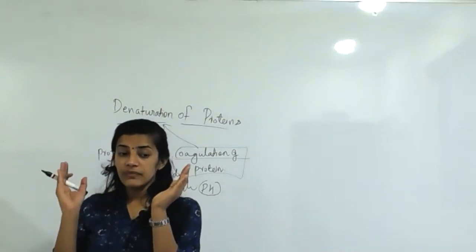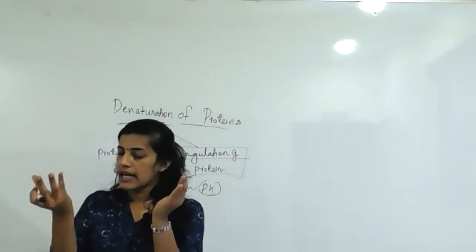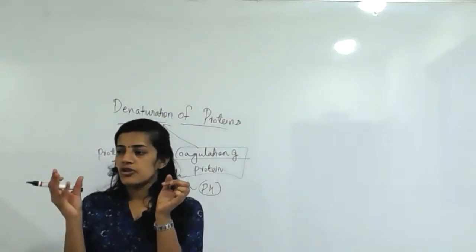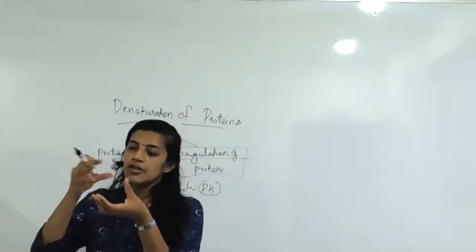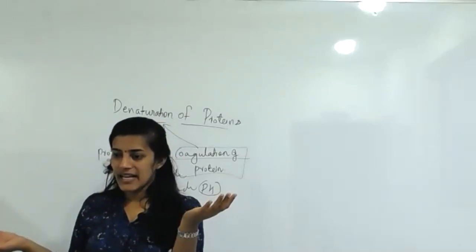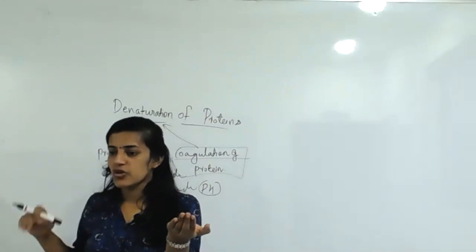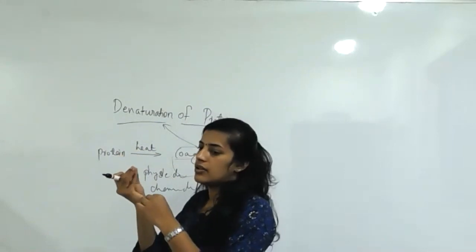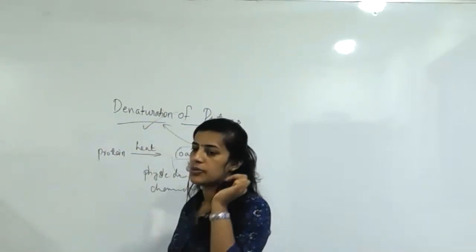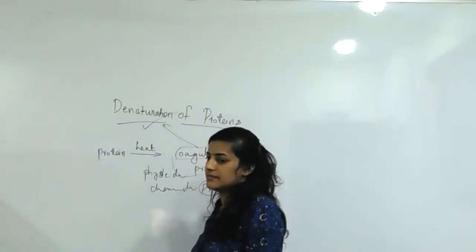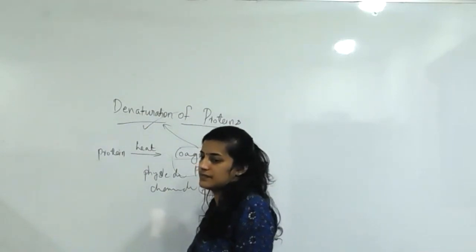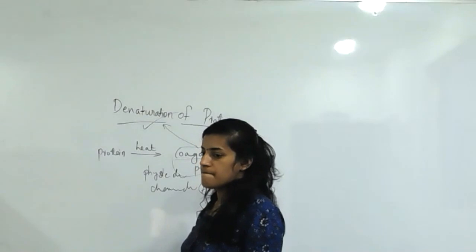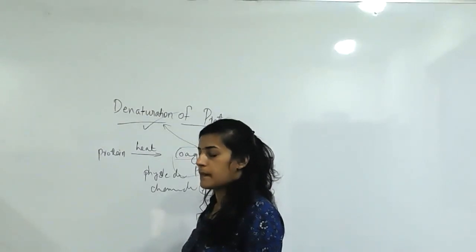Even boiling of an egg is a good example. It easily goes into solid form, right? So this is the best example. Protein is converted in the presence of heat into a coagulated manner, meaning a clotting manner. This process is called what? Denaturation. Clear? Understood? Okay.